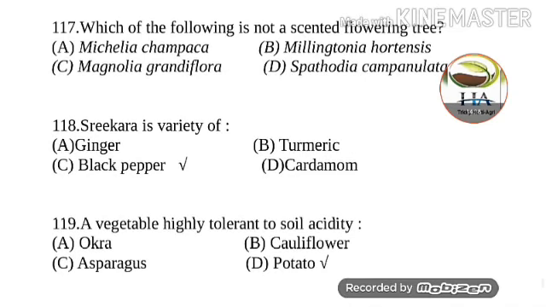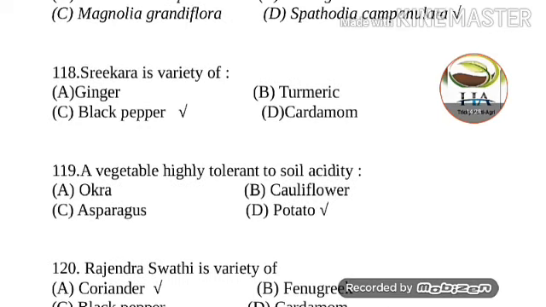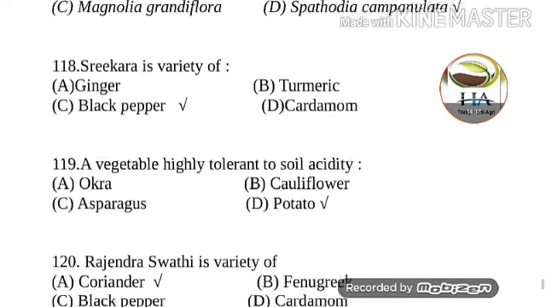Next question is, Srikara is a variety of, options are ginger, turmeric, black pepper, and cardamom. So Srikara is a variety of black pepper. Next question is, a vegetable highly tolerant to soil acidity is, options are okra, cauliflower, asparagus, and potato.